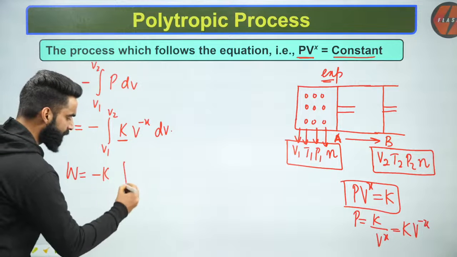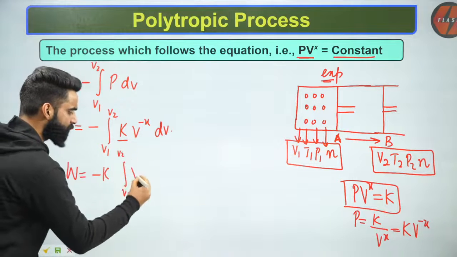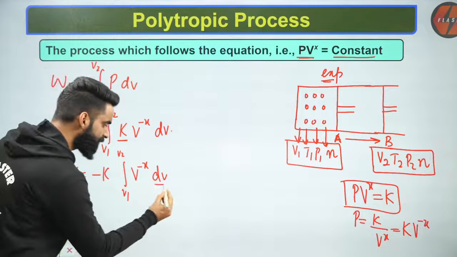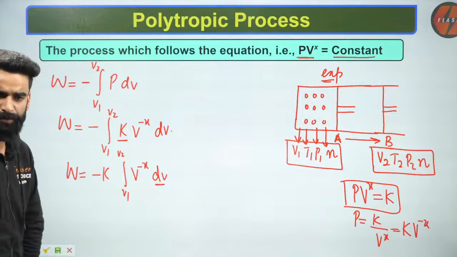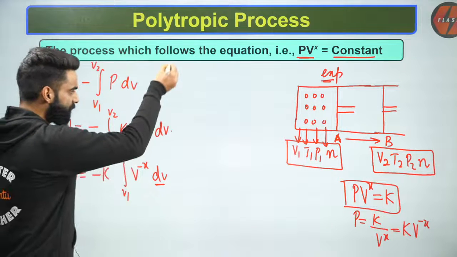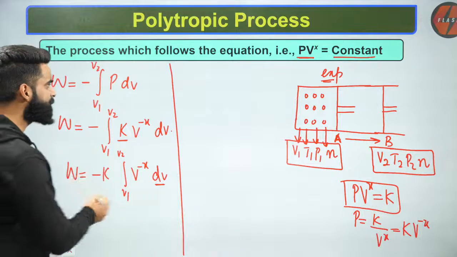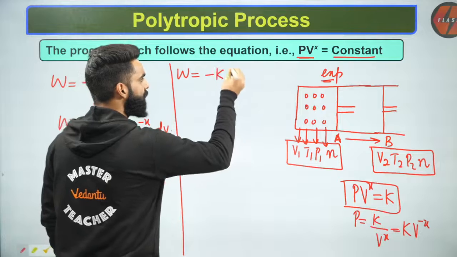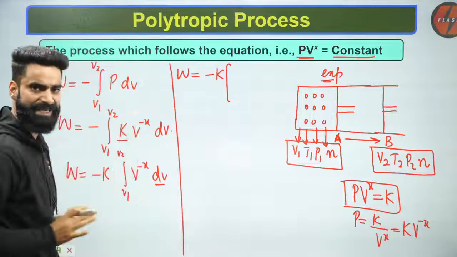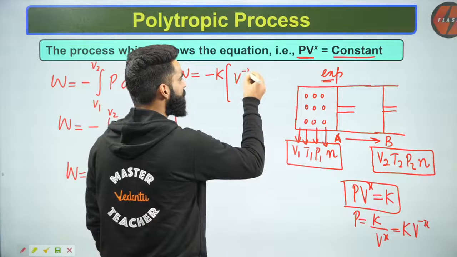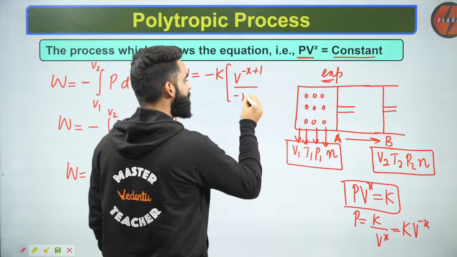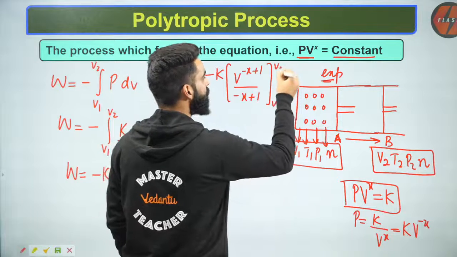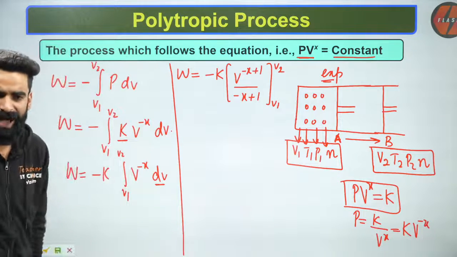Now I'm going to do the integral from V1 to V2 of V to the power minus X multiplied by dV, integrating with respect to V. After doing the integration, what will I get? I'll get W equal to minus K times the integral of V to the power minus X, which is V to the power minus X plus 1 divided by minus X plus 1, under the limits V1 to V2. Yes, I can say that.